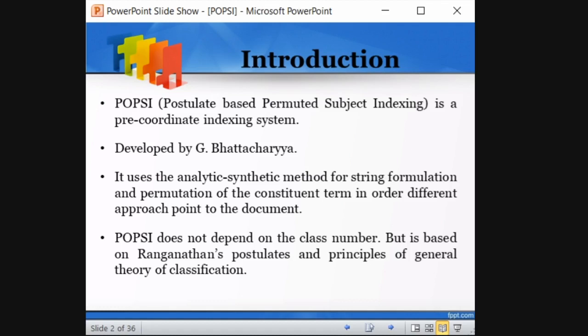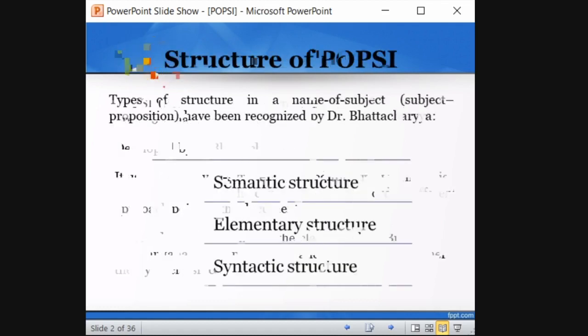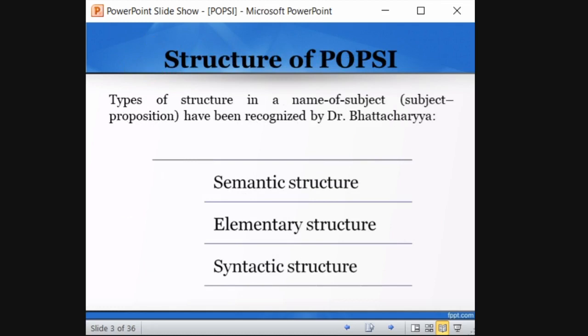It is based on Ranganathan's postulates and principles of general theory of classification. That's why it is named postulate based permuted subject indexing. It is not based on class numbers. It is based on postulates. So there are different types of structures in POPC. What are they? There are semantic, elementary, and syntactic.